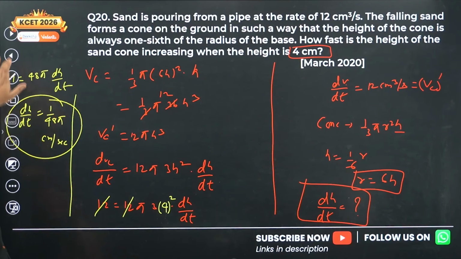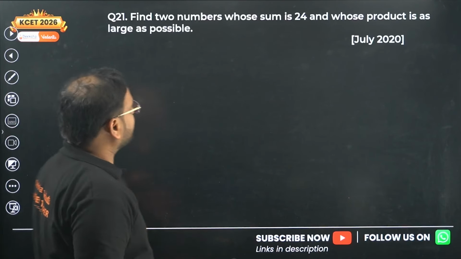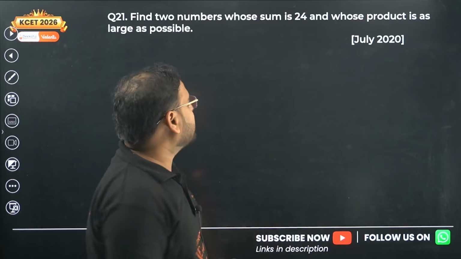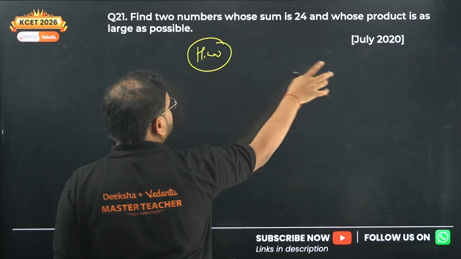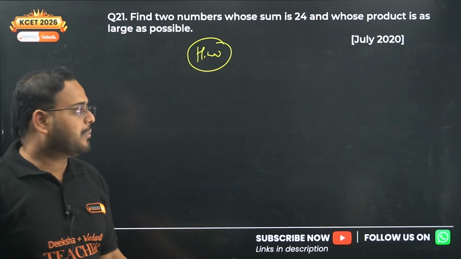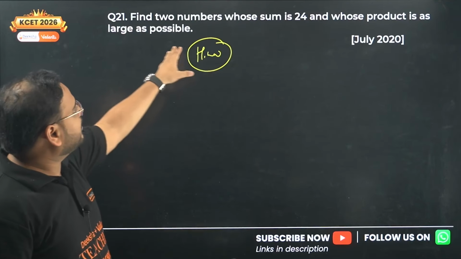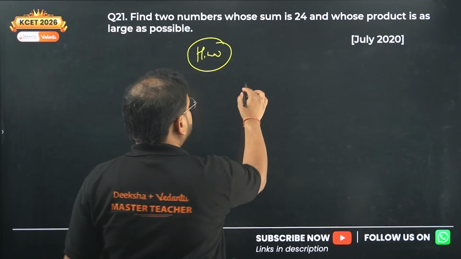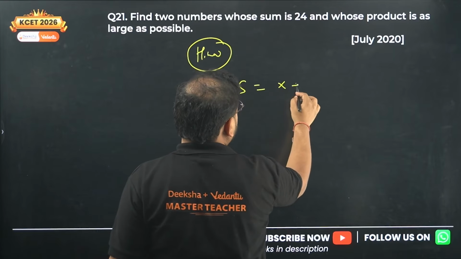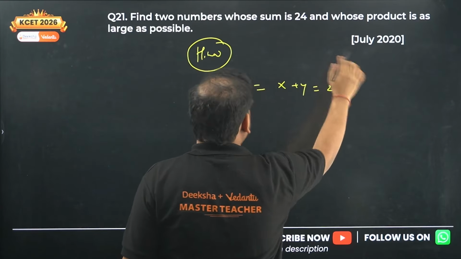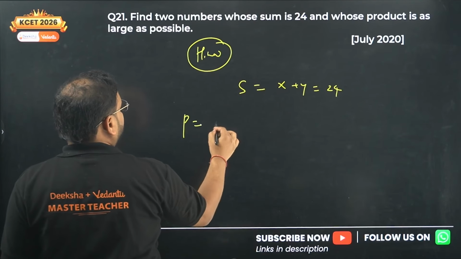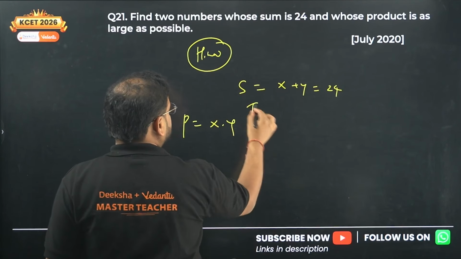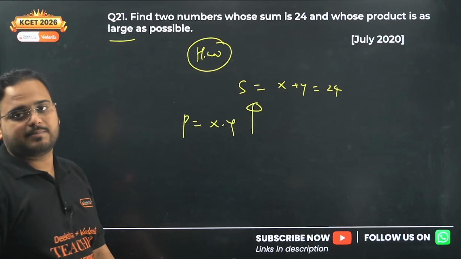Next is your homework, sir. We have two homeworks today. One is on the sum and product question. You're going to solve it and give me the answer for the July 2020 paper. And one more homework is there. Find two numbers whose sum is given: x plus y is 24, and the product is as large as possible. So maximize the product. The product is going to be x into y. Large means maximize it.